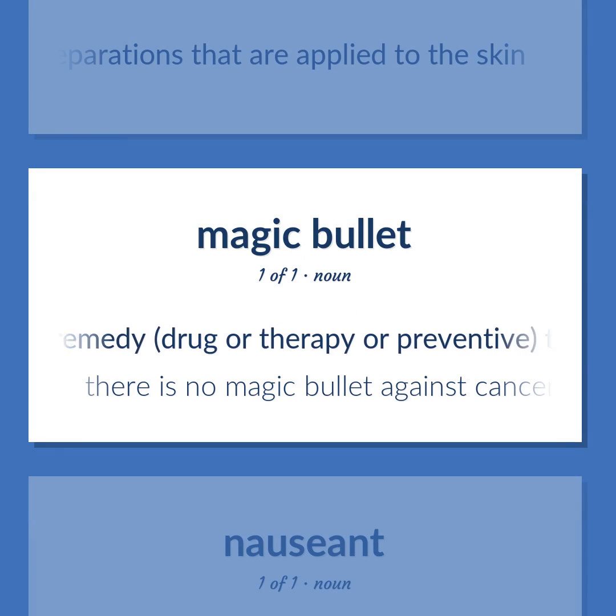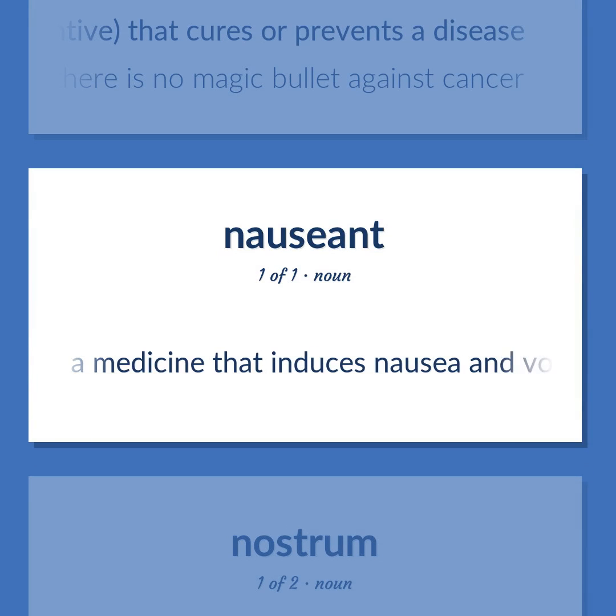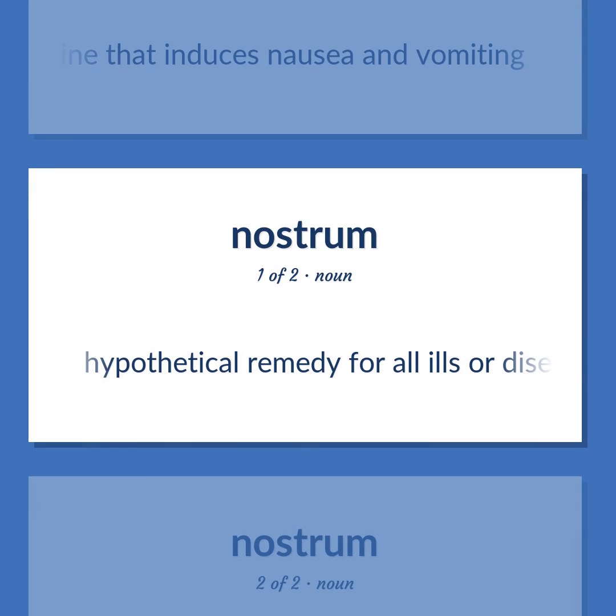A remedy, drug or therapy or preventive, that cures or prevents a disease. There is no magic bullet against cancer. A medicine that induces nausea and vomiting. Hypothetical remedy for all ills or diseases, once sought by the alchemists.